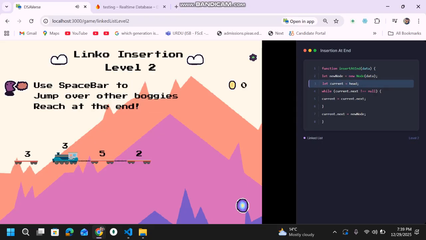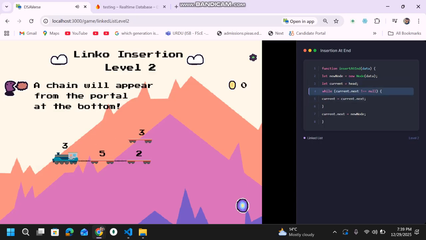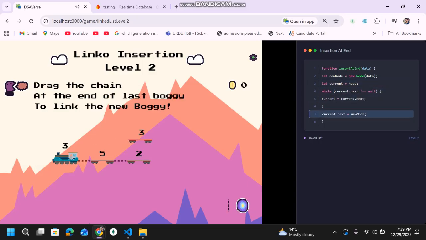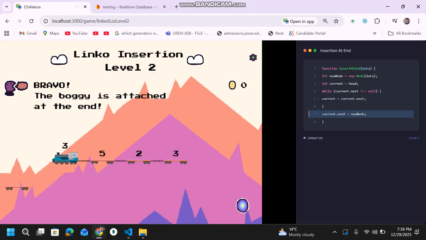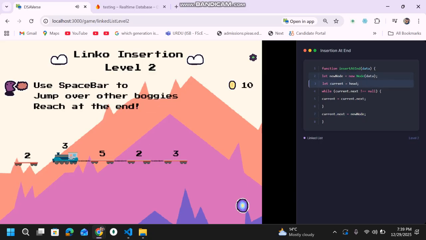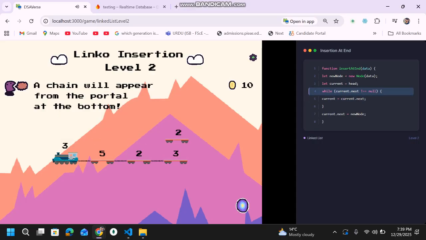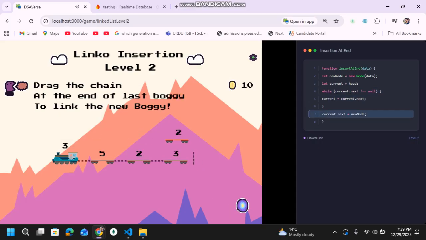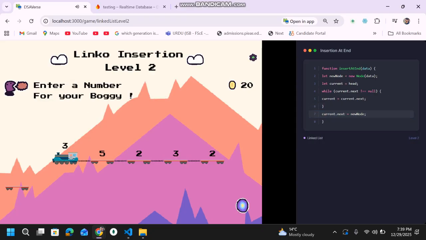Since we have to attach the boogie at the end, we will use the space bar to move this. A child will appear now. You can see code lines are highlighting. In this way, this is the main idea of our project. Similarly, now I'll enter another boogie. I'll go through these. Another chain will appear. You can see that specific code lines are being highlighted.